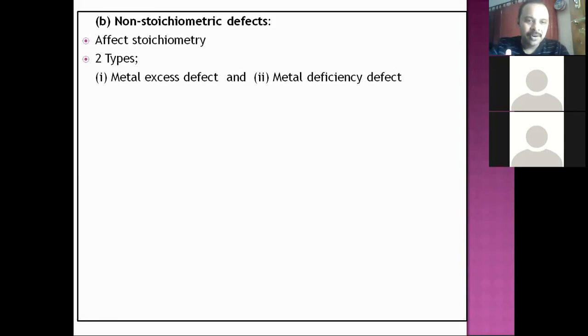So whenever the number of cations and the number of anions vary, obviously that induces the defect. That would affect, of course, the stoichiometry. Here the name itself suggests metal excess, number of cations are more. Obviously, composition, mole proportion, stoichiometry has to be affected. Metal deficiency, cations are less, anions are more, which means stoichiometry will be affected.